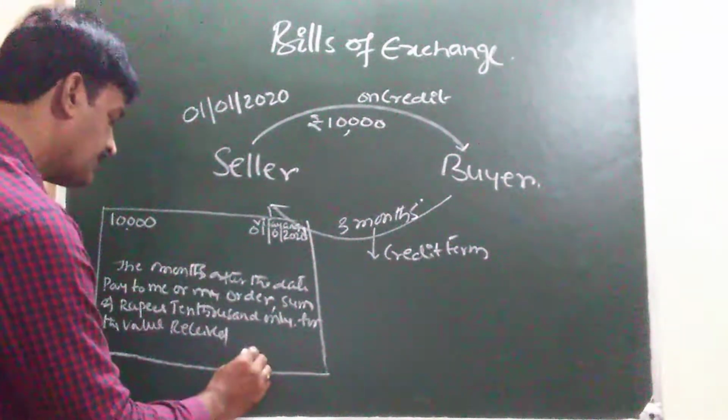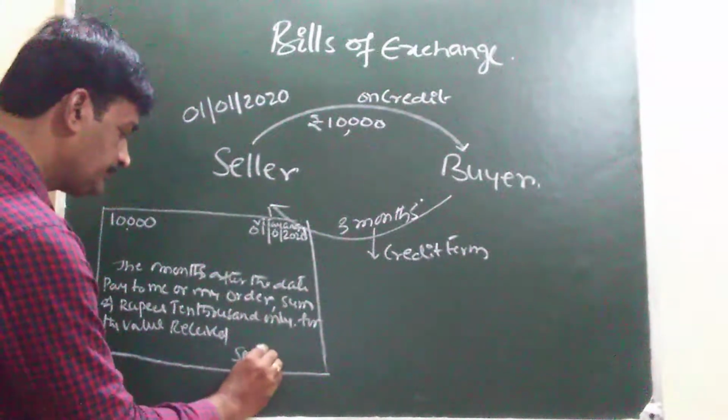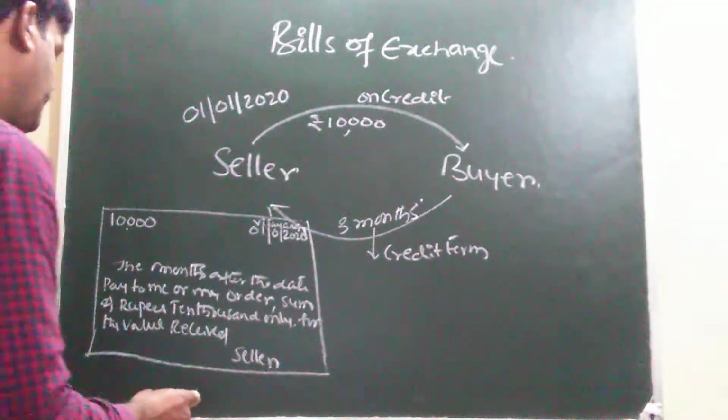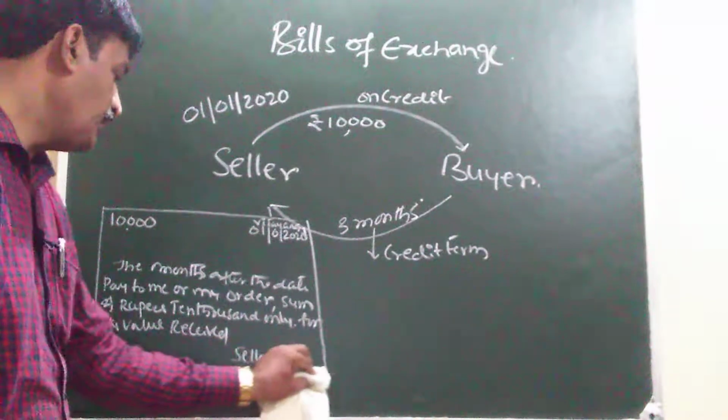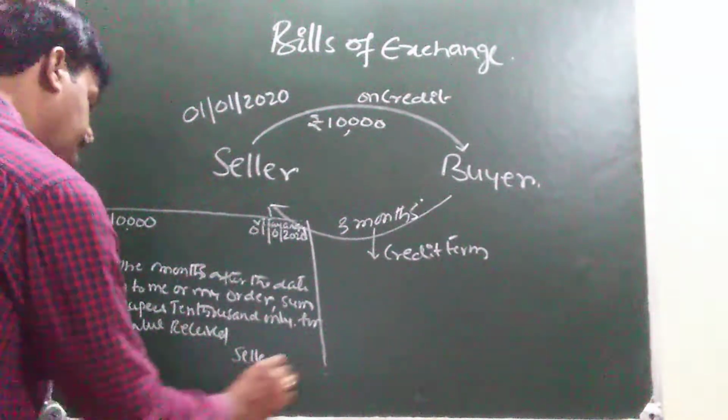Signed by whom? Signed by the seller. Sending to whom? Sending to buyer.